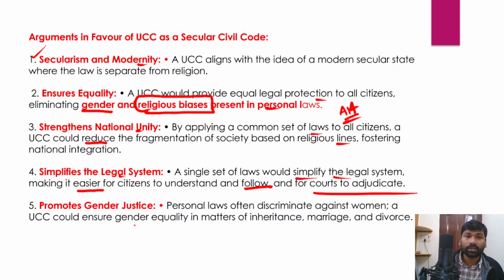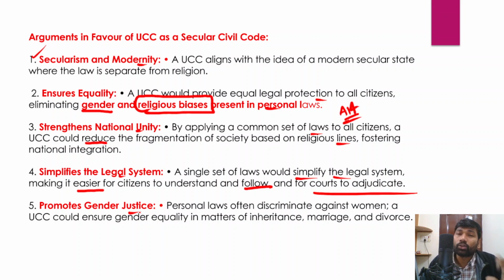And apart from that, gender justice is another very important dimension of the Uniform Civil Code, because when people have different laws which govern their personal matters, very often women have a subordinate position, women are being exploited, women are being discriminated against.